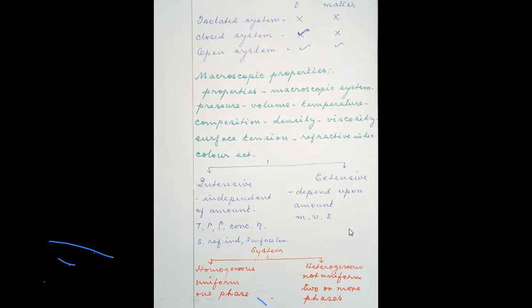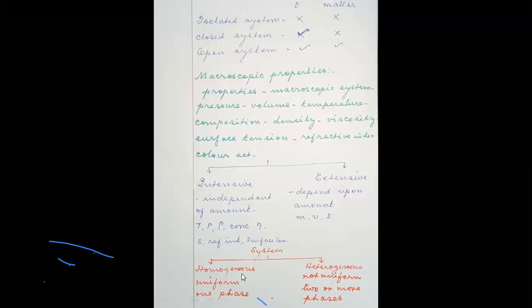If you take extensive properties, they depend upon the quantity of the substance. Say mass, volume, energy. So they are all the examples of extensive property. And also system can be divided into two types. One is called homogeneous and the other one is called heterogeneous. So homogeneous system is uniform throughout and contains only one phase.